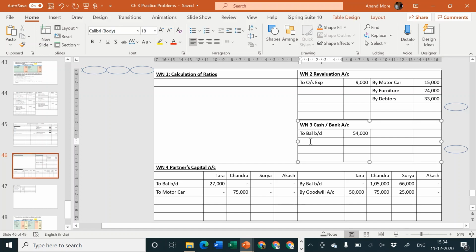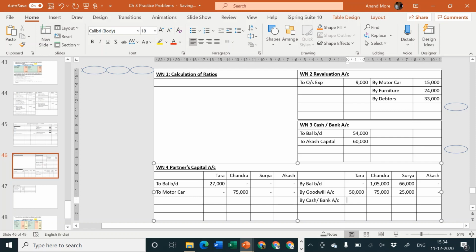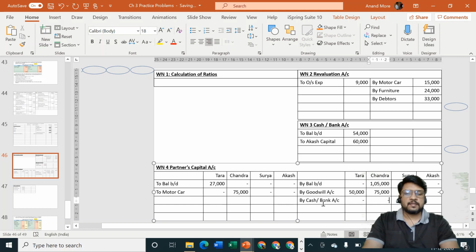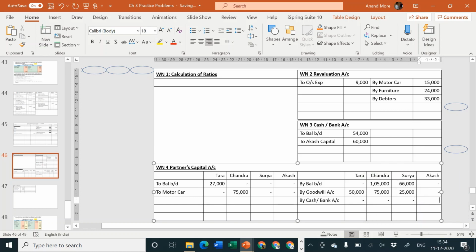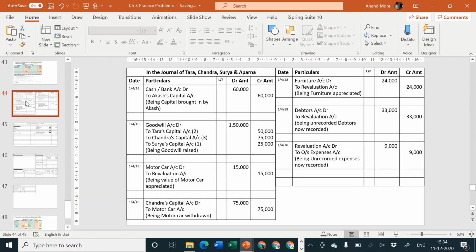Cash or bank account debit side to Akash capital. The first entry, journal entry, which we had passed, step number 3, capital brought in by new partner. Journal entry was passed by us, but we had forgotten to make the posting in the ledger. So that's what I am doing here, by cash or bank account. Nothing in Tara, nothing in Chandra, nothing in Surya, and in Akash it will be 60,000. Okay, so first entry 60,000.